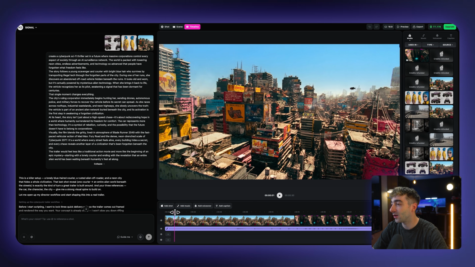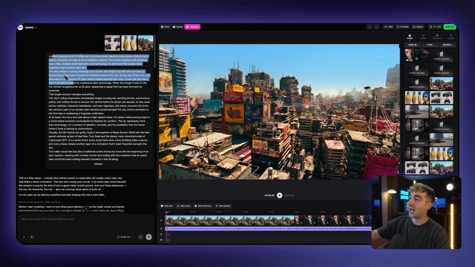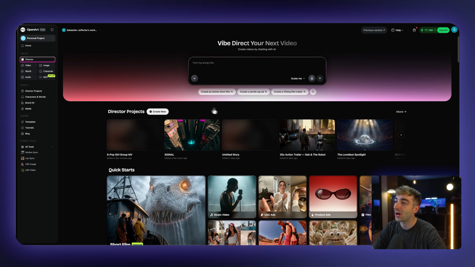Super fun little edit, and I wanted to reuse the assets and basically see what OpenArt can do without much direction. So this is the video that we did. I will show you the process of how we grabbed this prompt right here, but first I do want to show you a little bit about how you can use OpenArt if you are a complete beginner.